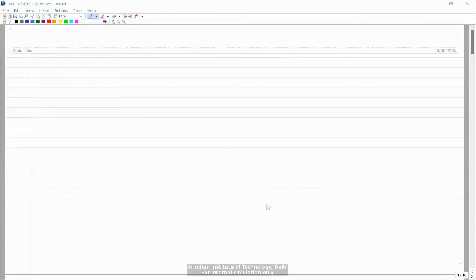Sir, can you please tell the weightage once again? I had declared the weightage in the first class itself. I think the weightage is: minor weightage is going to be 30%, major weightage would be 50%, and the assignment would be 20%. So 30, 50, and 20.